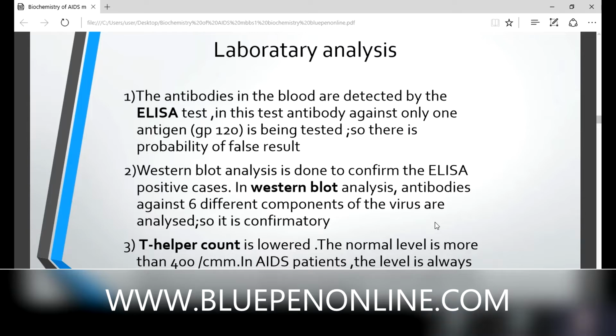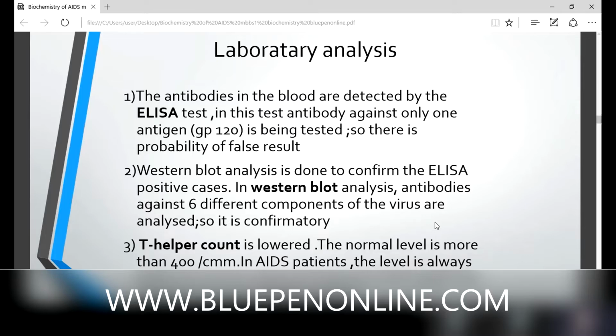Next category is our laboratory analysis. We discussed what AIDS is and the cause of AIDS. Now we are entering into laboratory analysis. The first test we discuss is ELISA. In this test, antibody against only one antigen is detected. Normally, glycoproteins are present on the structure of this virus, and more than one glycoprotein is there. In this ELISA test, we detect GP, glycoprotein, present in the viral structure.